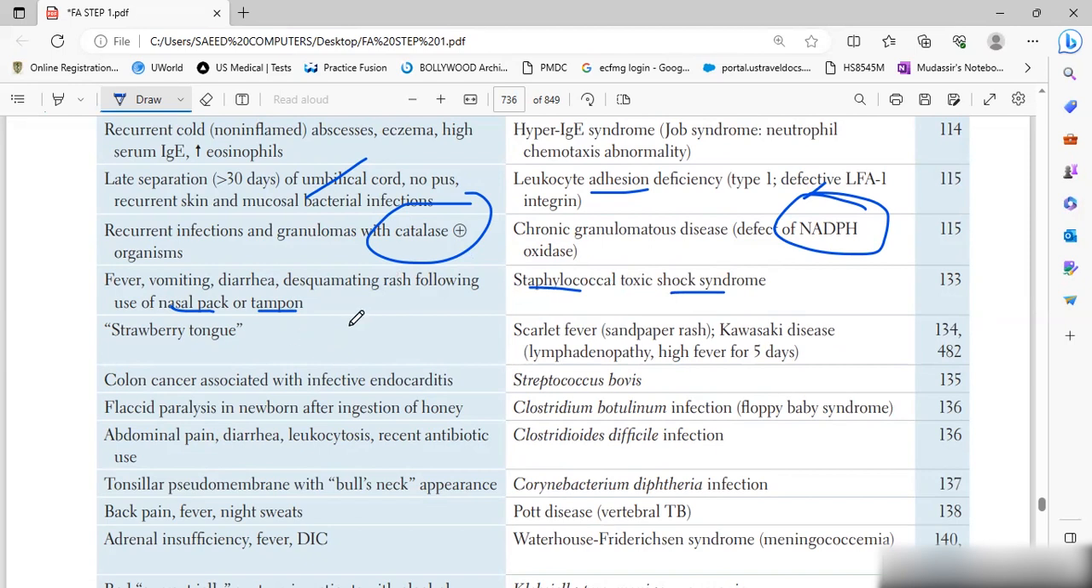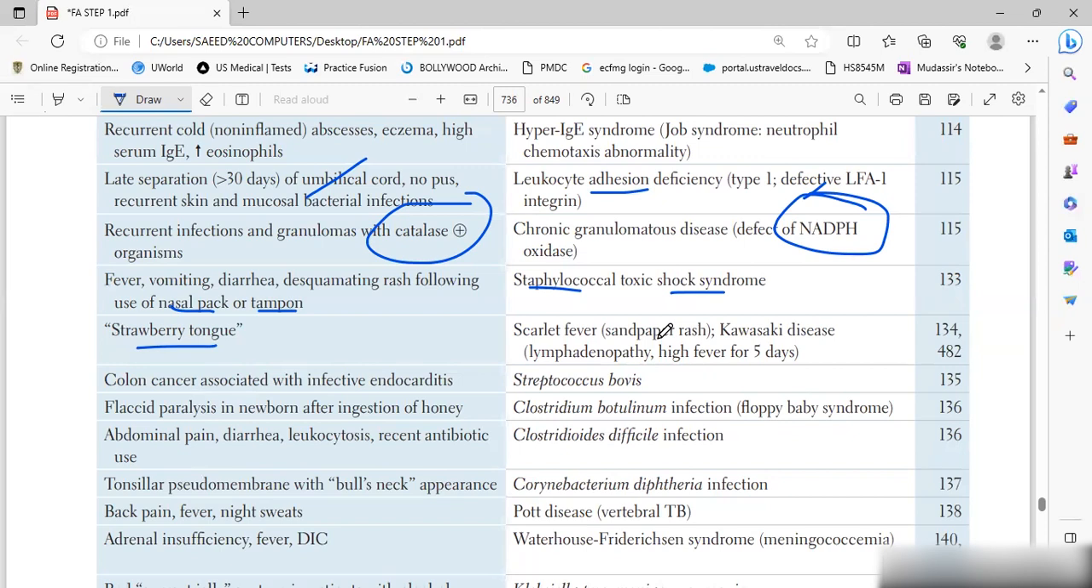Then is strawberry tongue. It is given in these diseases. Scarlet fever will have a sandpaper-like rash. That is scarlet fever. You will also have multiple other findings.